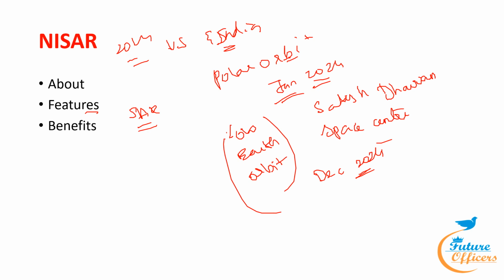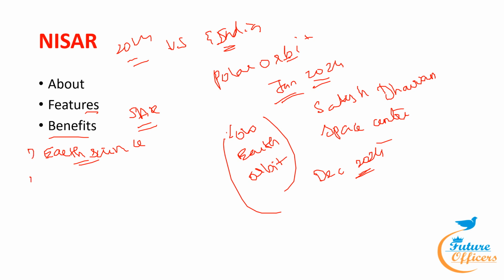Now, what are the benefits we get through this NISAR satellite? First, the Earth science. Under Earth science, NISAR will contribute to our understanding of Earth system processes and climate change by offering a multitude of data and information about changes in the Earth's surface, natural hazards, and ecosystem disturbance.